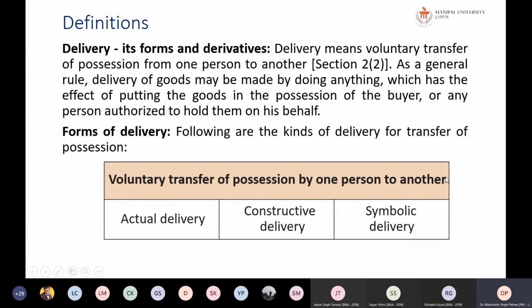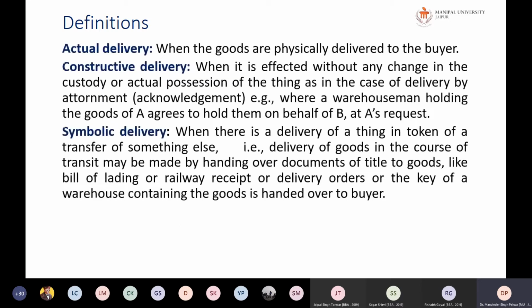Voluntary transfer of possession by one person to another can be an actual delivery, a constructive delivery, or a symbolic delivery. Actual delivery happens when the goods are physically delivered to the buyer. Constructive delivery happens when it is effected without change in the custody or actual possession of the thing, as in the case of delivery by attornment. So you are actually authorizing that someone else will now be the owner of the goods, while the goods may be in the custody of someone else.